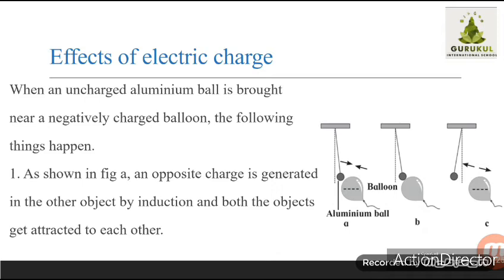And as we have learned earlier, there is always repulsion between like charges. So the aluminium ball and the balloon will repel each other, because the charges on both will be the same. So this was the experiment which reflects the effects of electric charge.